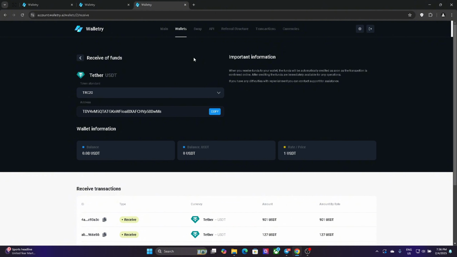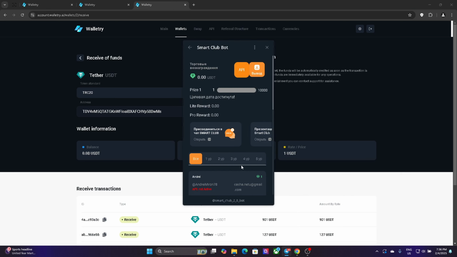So let's start by the bot that you need to pay $30 to join. So everything is on Telegram. So the bot looks like this. Here you have the main things as your partners and how much did you make with your partners. So here the only thing that you have is your referral link that you can share with other guys, girls, it doesn't matter, just to build your team.